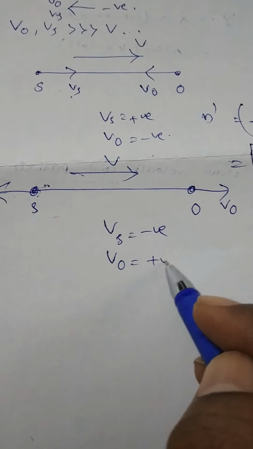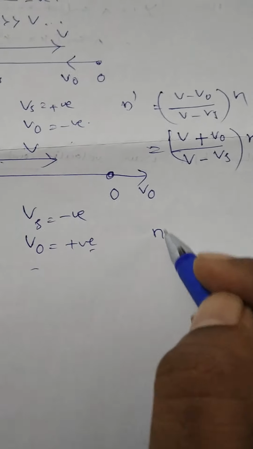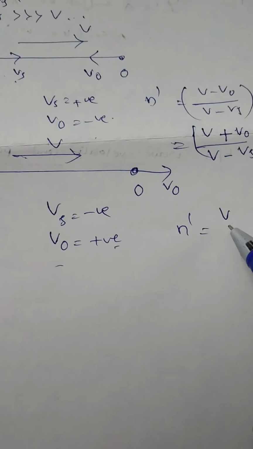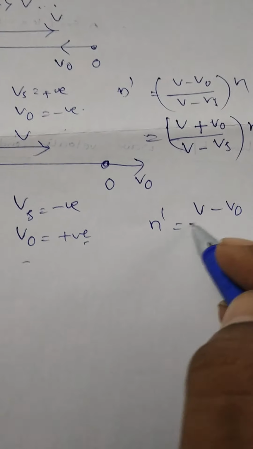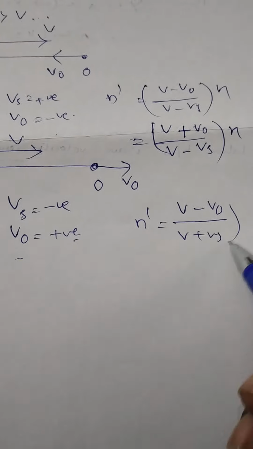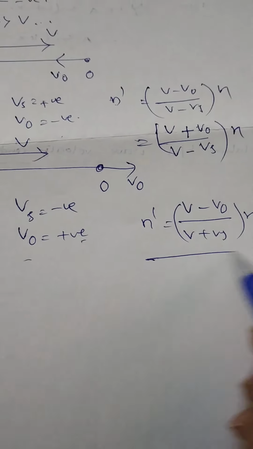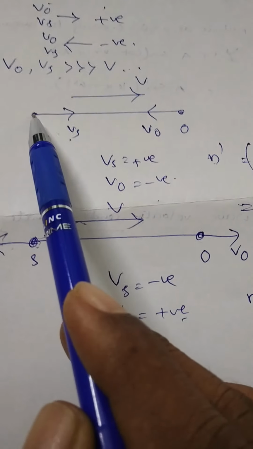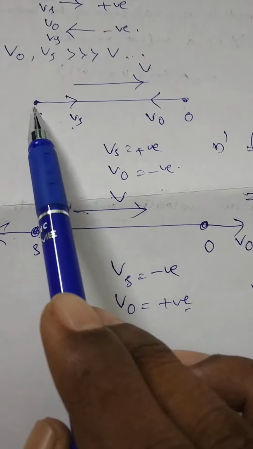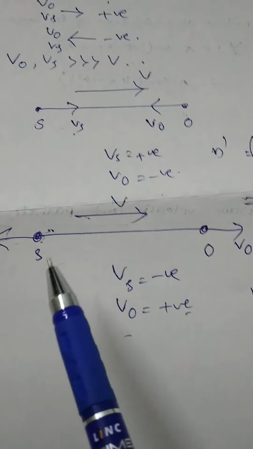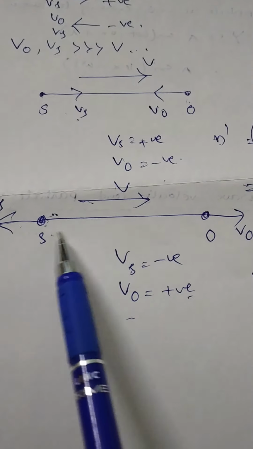V0 is taken as positive. Therefore, the apparent frequency n dash is equal to (V minus V0) by (V plus Vs) into n. This is one more application. In the first case, source and observer are approaching each other. In the second case, source and observer are receding away from one another.